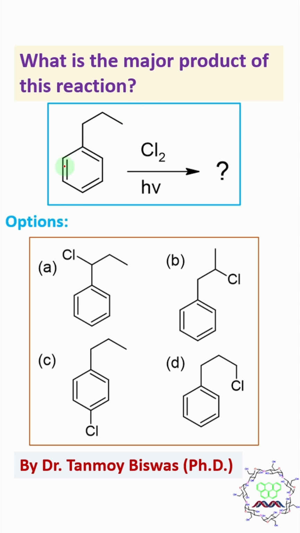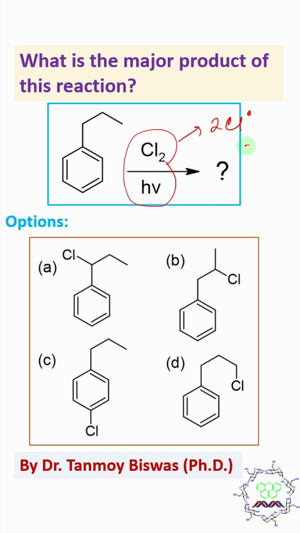Now, what is the major product of this reaction? If you look at this molecule, this is n-propyl benzene or 1-propyl benzene, which reacts with chlorine and hν. These four products are produced, meaning monochloro substituted products. Now if you look at chlorine and hν, what does it do? It actually breaks this Cl-Cl bond homolytically into two chlorine radicals.